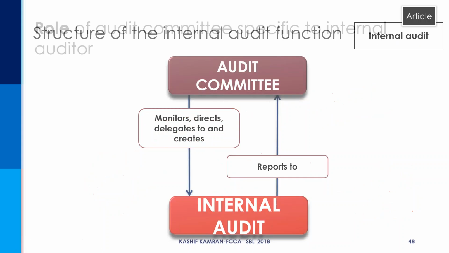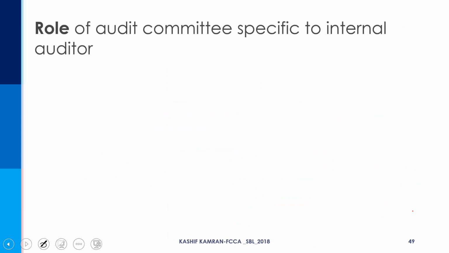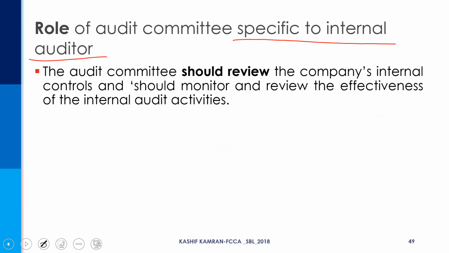Now, when we look at the audit committee role specific to the internal auditor, the audit committee should review the company's internal controls and should monitor and review the effectiveness of the internal audit function. So that's a very simple role of the audit committee, monitoring the internal controls and monitoring the internal audit function in an organization.